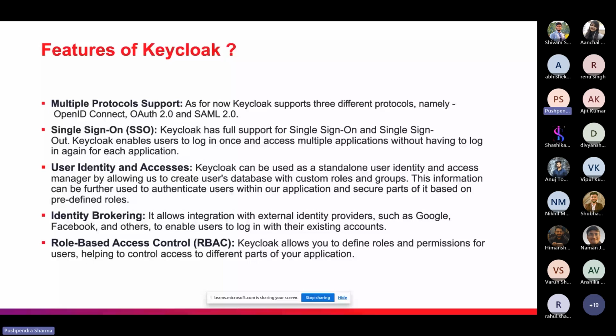Next, we have single sign-on. Keycloak has full support for single sign-on and single sign-out. Keycloak enables users to log in once and access multiple applications. In the demo, which I will show you after all the slides, we will understand how to implement this single sign-on feature.